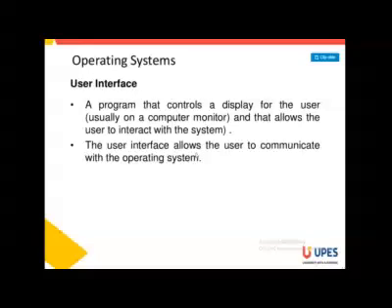What is a user interface? The operating system user interface is a program that controls a display for a user and allows the user to interact with the system. The user interface allows the user to communicate with the operating system. There are two types of user interface: graphical user interface and command line interface, that means CLI. Let's look at them one by one.